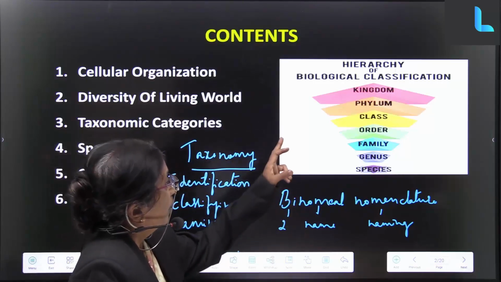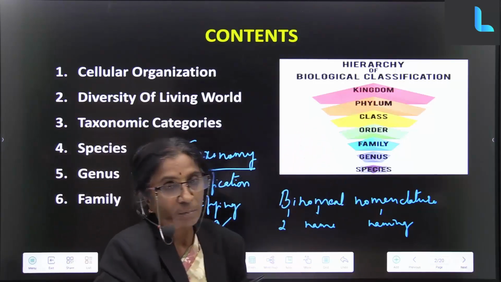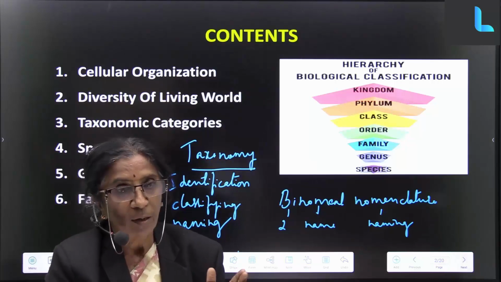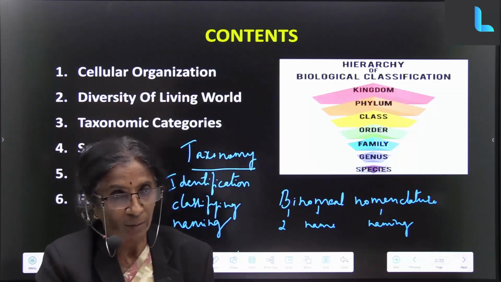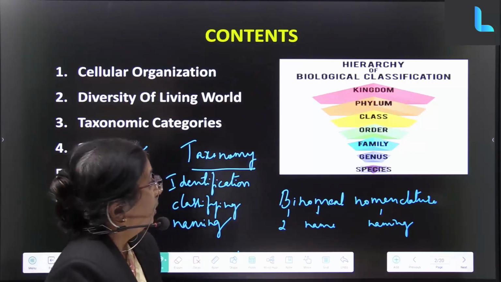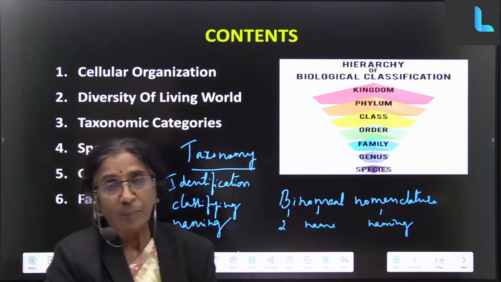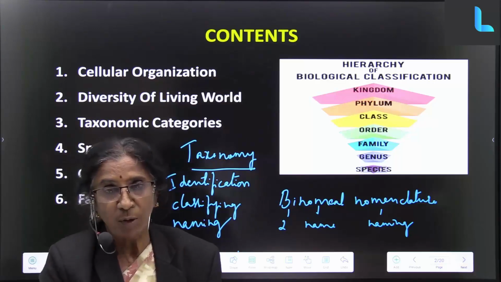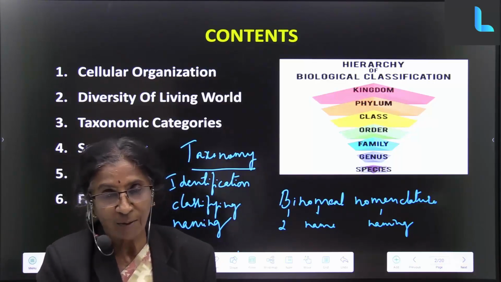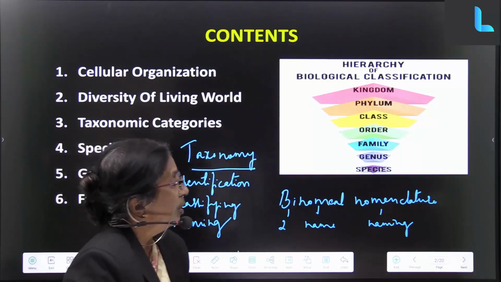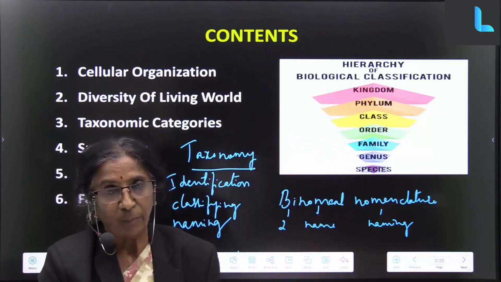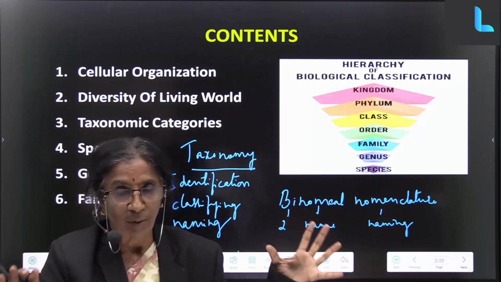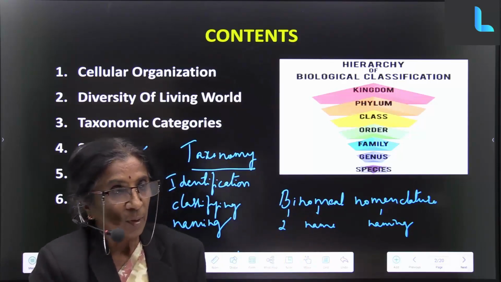Now, when we go down, suppose we take only the animal kingdom. Suppose you take man. Man belongs to the animal kingdom only. He cannot be classified as a plant. So we have all the animals in the kingdom. It's a huge group.